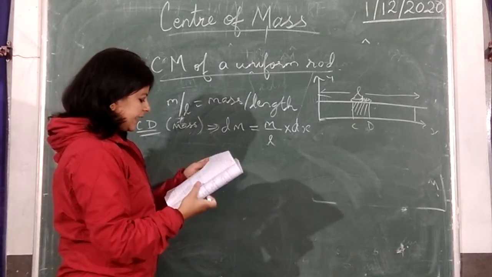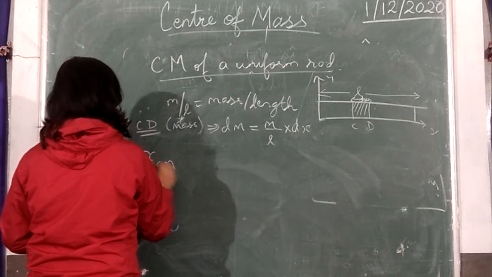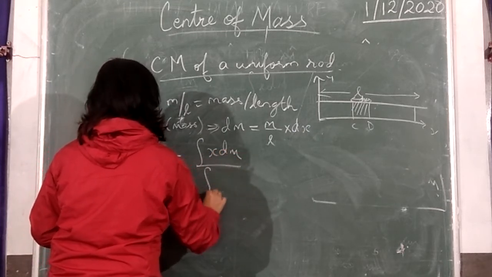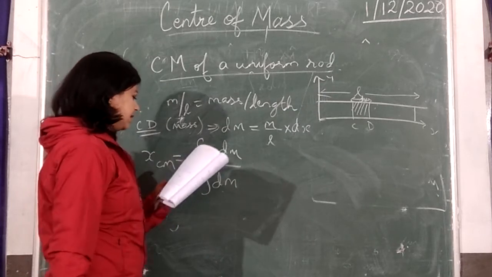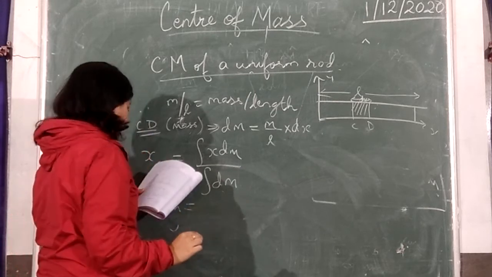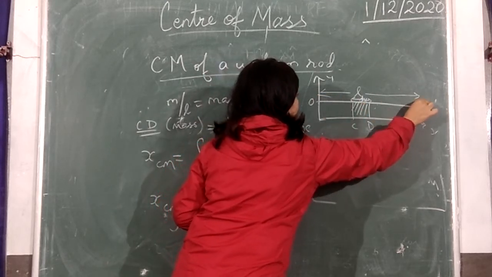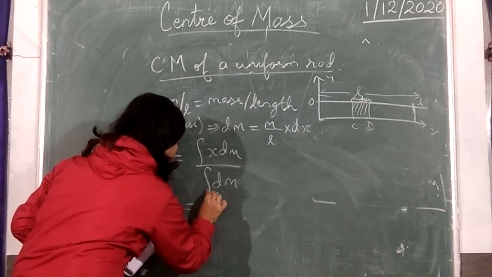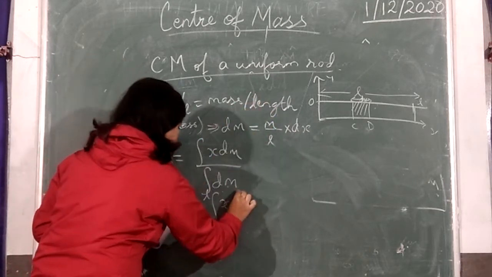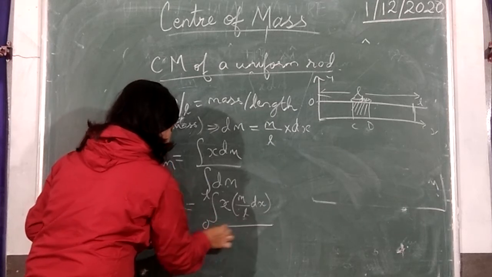Now the x coordinate of the center of mass is given by xcm, which, like we have done in the previous one, the general expression was integral x dm by integral of dm. Or if you want to integrate with a definite length interval, because you know the total length of the rod, it starts from 0 and the total length is L. So the limit of integration will be 0 to L. X dm was found out to be m by l into dx. So we'll write it here, m by l dx, by dm.